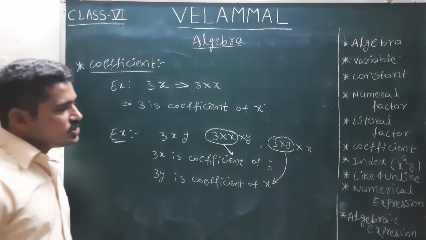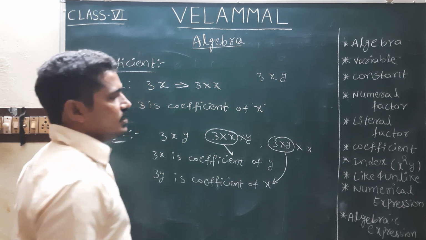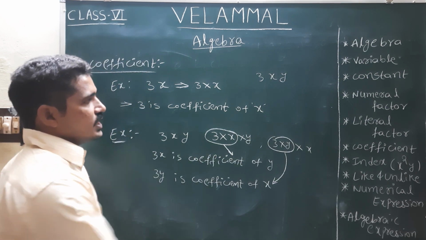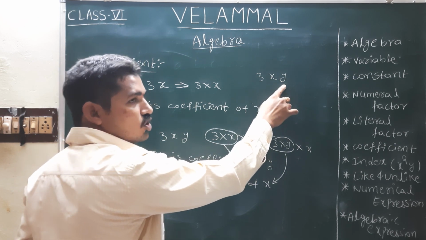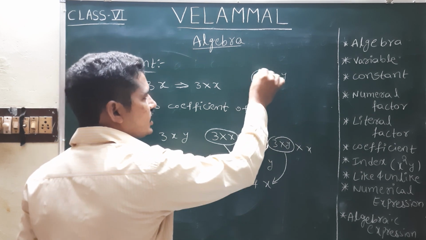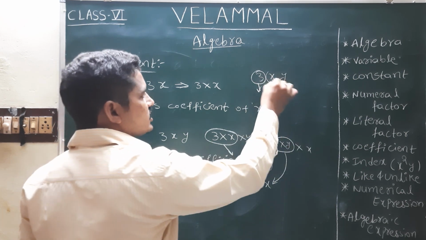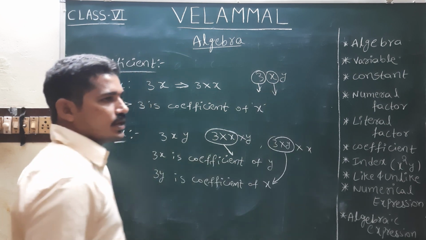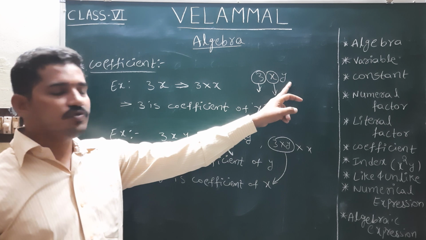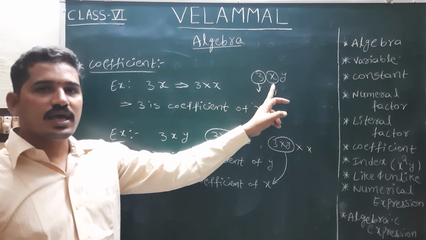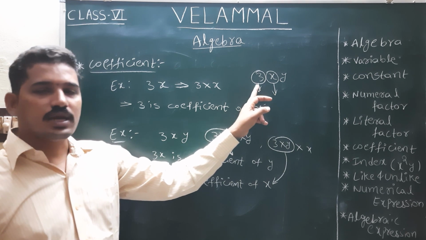Also, if you observe 3xy, we can take one more term. What is the numeral coefficient of y? We take only 3. And what is the literal coefficient of y? We take only x. So in the given term, the literal coefficient is only x, and the numeral coefficient is 3.